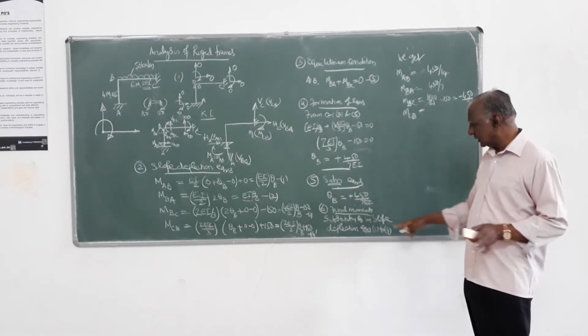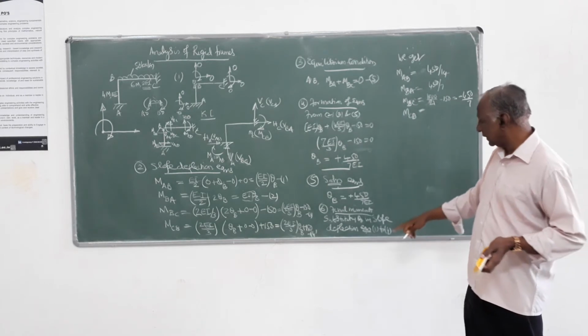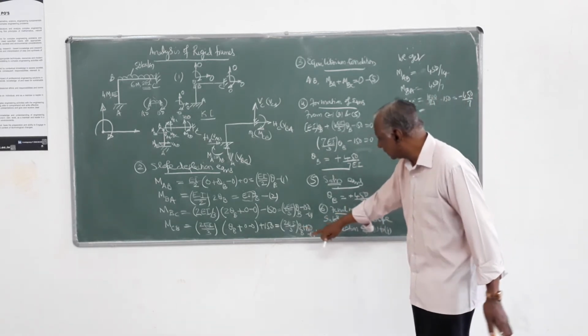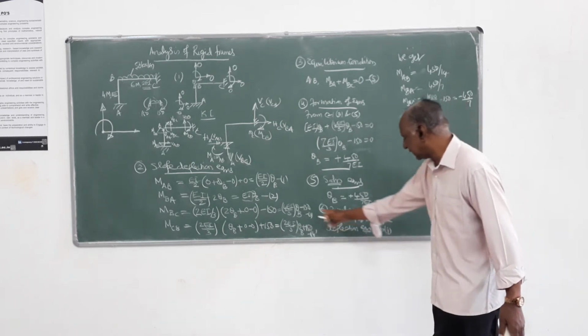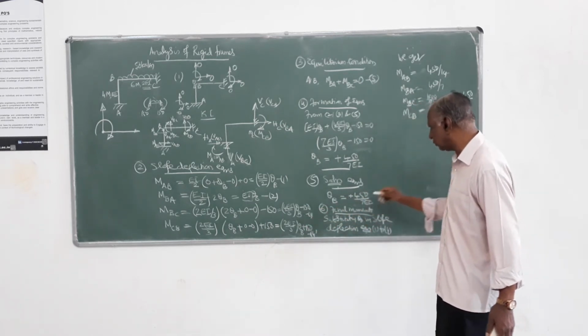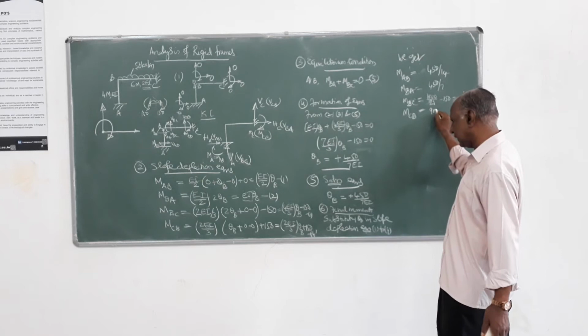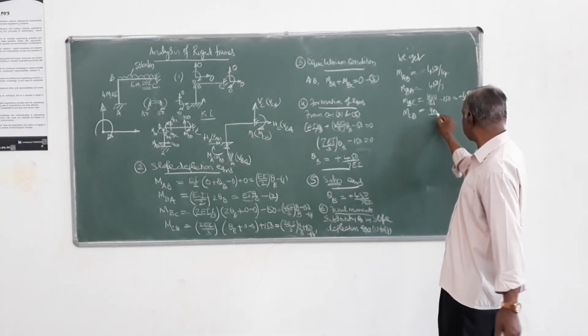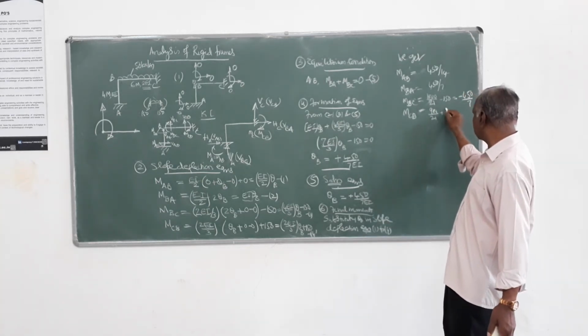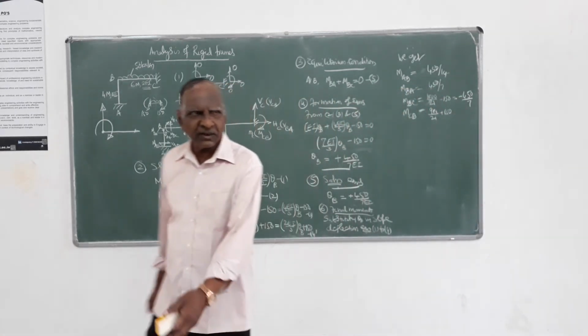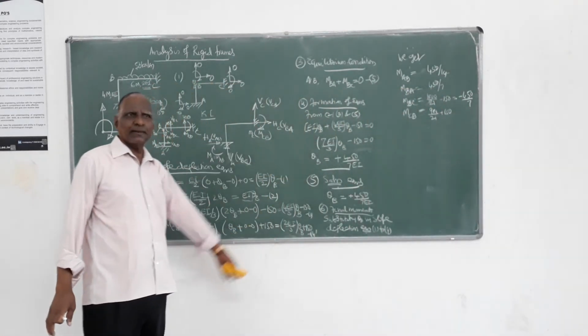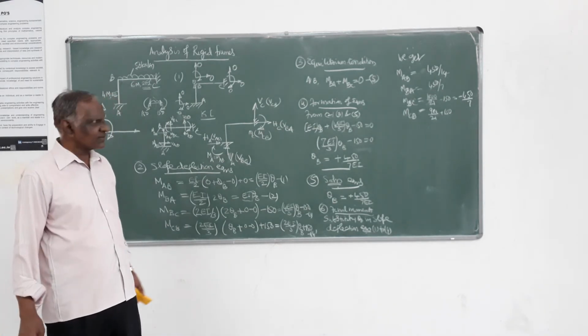That's the only thing. Then MCB, lastly, MCB is this 2EI by 3 into theta b. This EI gets cancelled, you have 2 into 450, 900 divided by 3 into 7, 21. Then this will be plus 150. So I can simplify, you get it. So you got the member end moments.